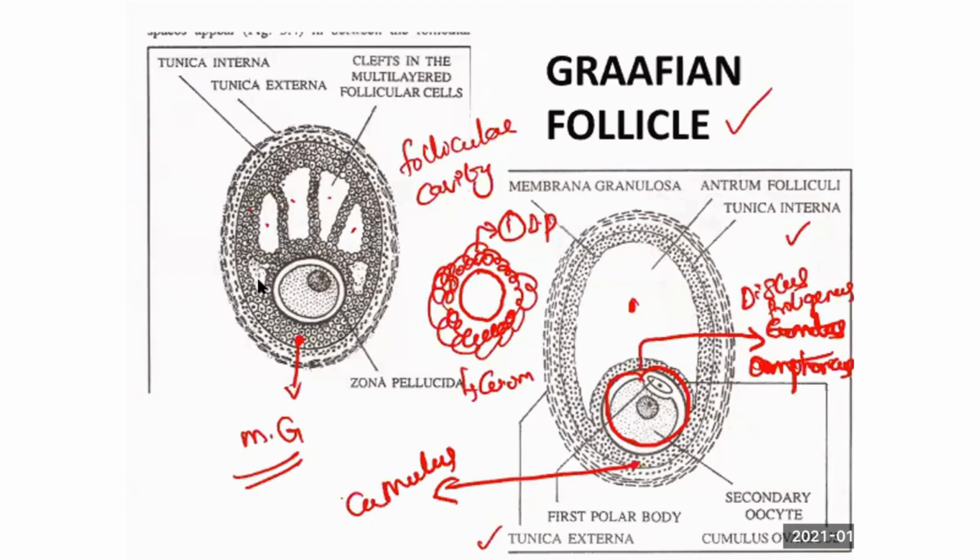Now after ovulation, after the ovum has been released, the follicle is empty without the ovum. That is called the corpus luteum. If pregnancy occurs, if it is going to meet the sperm, it is called the corpus luteum of pregnancy, which is going to secrete progesterone for 3 months of intrauterine life till the placenta takes over, because placenta development will take 3 to 4 weeks.